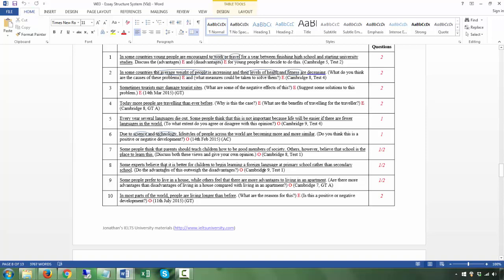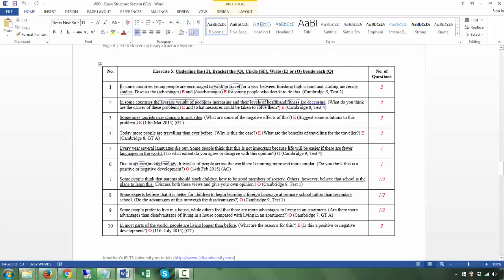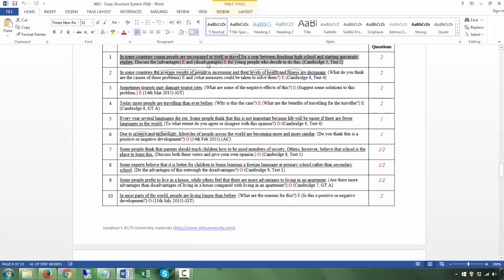Next, some experts believe that it is better for children to begin learning a foreign language at primary school rather than secondary school. This is the T. This is the Q. Do the advantages of this outweigh the disadvantages? This is, of course, different from this. This is just discuss the advantages and disadvantages. You have E here.